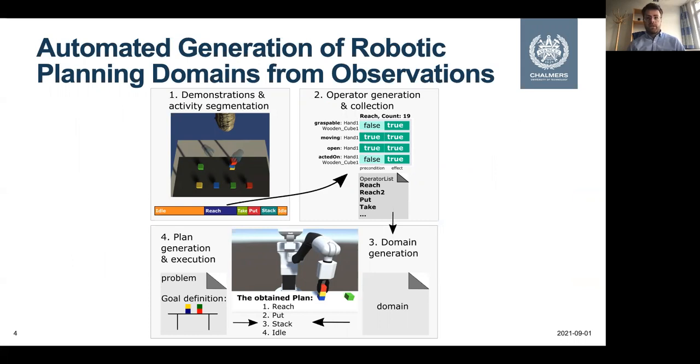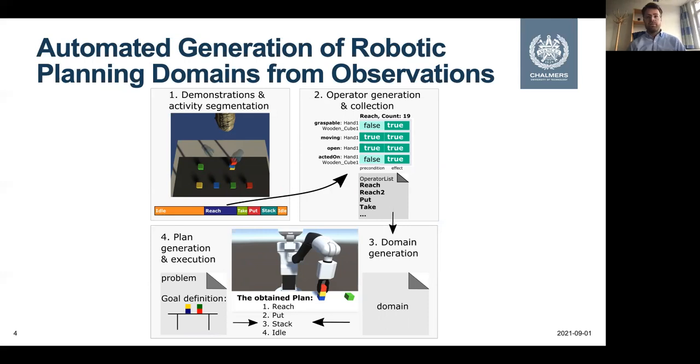Now, one of the advantages of extracting knowledge in terms of planning operators is obviously the modularity. So in this way, we are not limited to merely replicating the demonstrations, but we can possibly apply the extracted knowledge also in new situations. For example, for stacking goals which have not been demonstrated.